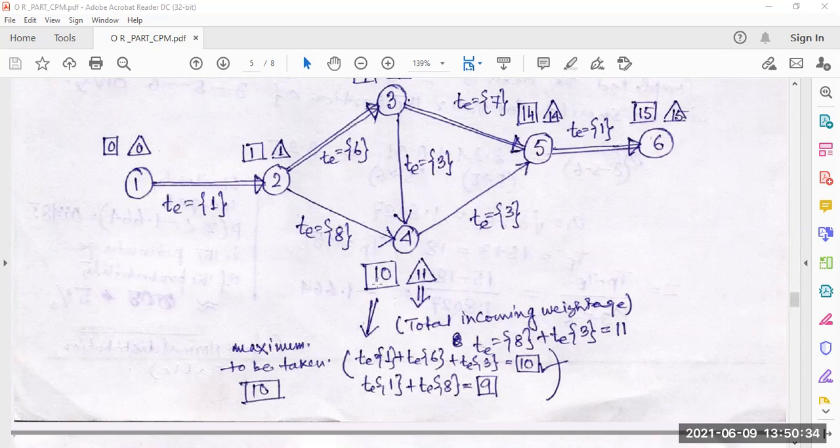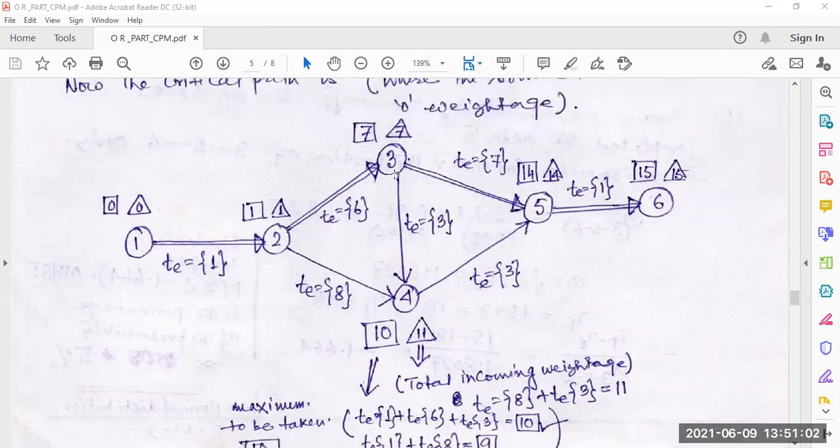That is the T. And total weightage from here to here, then here to here, then here to here. Total incoming weightage time. How many incoming weightage times for 4? There are 2 incoming paths, 2 to 4 and 3 to 4. 2 to 4 it is 8 and 3 to 4 it is 3. So it is 11. Here 1 is the incoming, so that is also 1. Now for 3, how many incoming weightages are there?